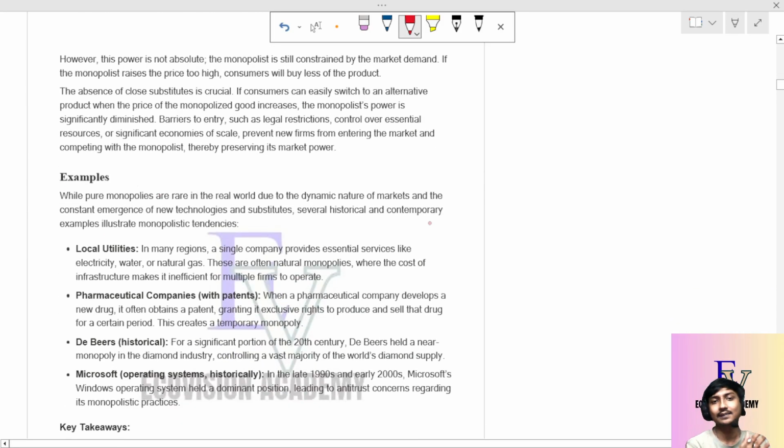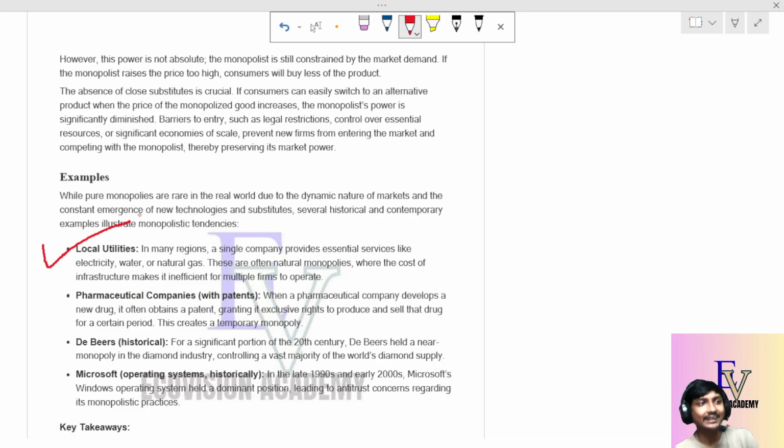Now, examples of monopoly. The first thing we can go for is local utilities. Local utilities means there are many things like electricity, water or natural gas which are supplied by a particular company or a particular agency in a particular place within a particular time. Suppose I talk about CESC, or some other types of companies. These companies are one kind of monopoly, because CESC produces electricity in many parts of Kolkata and outside Kolkata. But where CESC produces electricity, the electricity is not produced by anyone else.